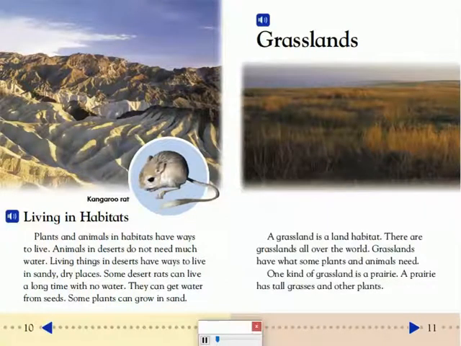Living in habitats. Plants and animals in habitats have ways to live. Animals in deserts do not need much water. Living things in deserts have ways to live in sandy, dry places. Some desert rats can live a long time with no water. They can get water from seeds. Some plants can grow in sand.